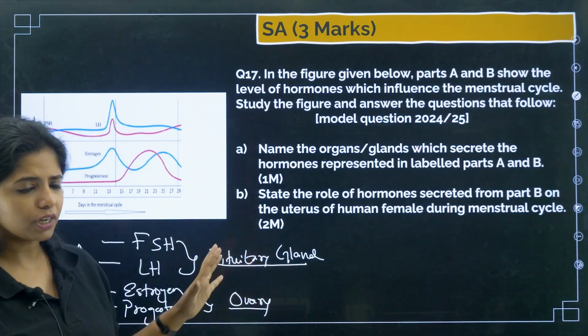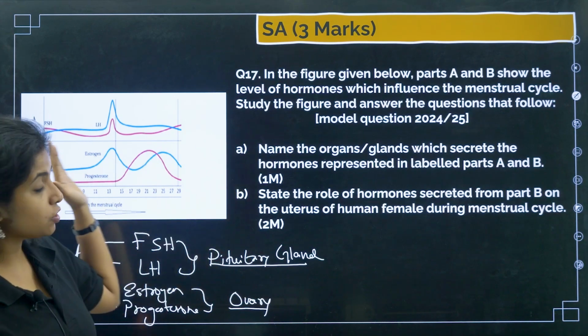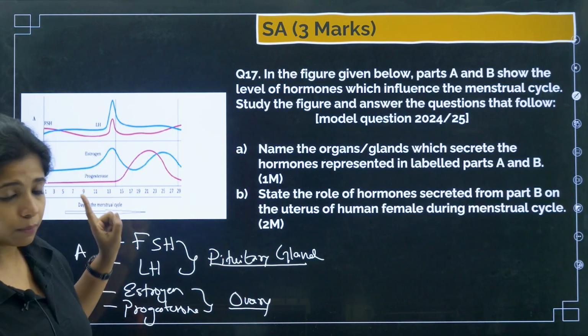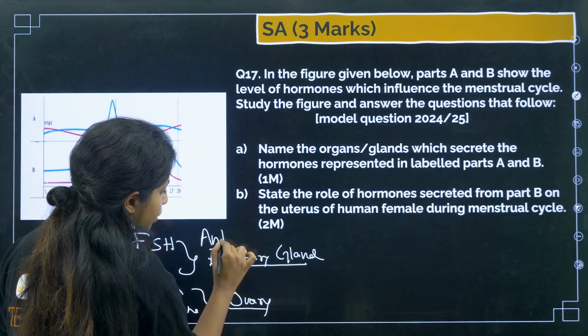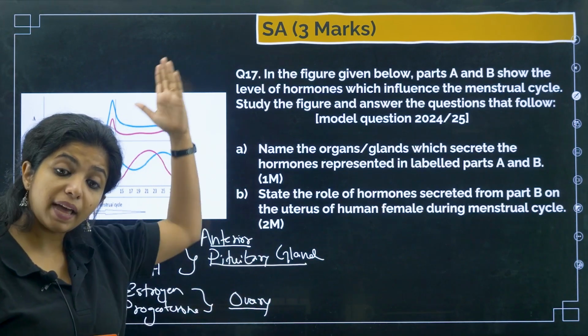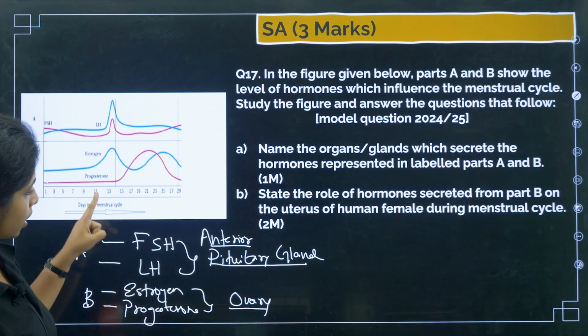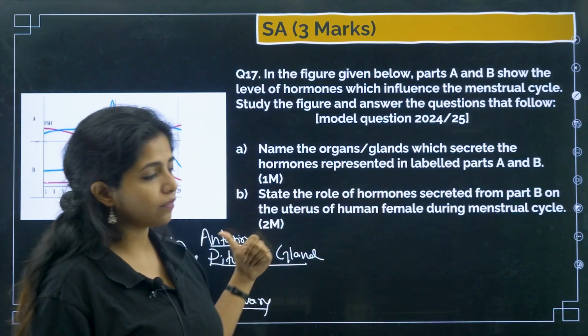As of now we do not have to study about the placenta. So in A and B this is the menstrual cycle. FSH and LH are mentioned. Both of them are released by the pituitary gland. What pituitary gland, children? Anterior pituitary gland, under the influence of GnRH released by the hypothalamus. Now over here estrogen and progesterone are being released by the ovary itself. So they are asking you for the organs and the glands. You have mentioned both of them.